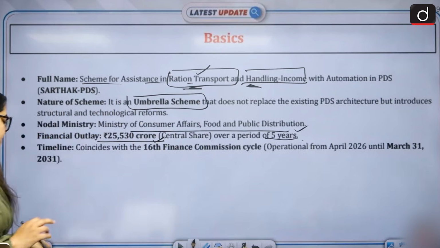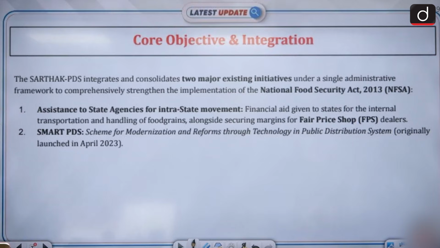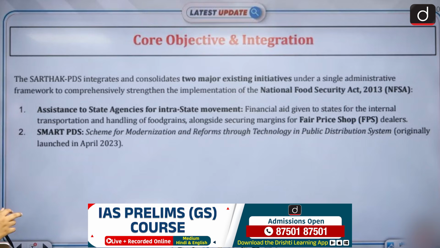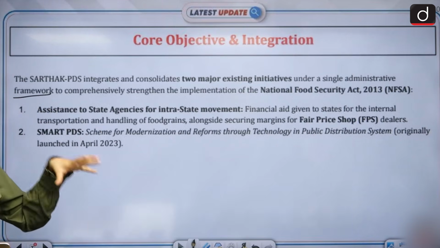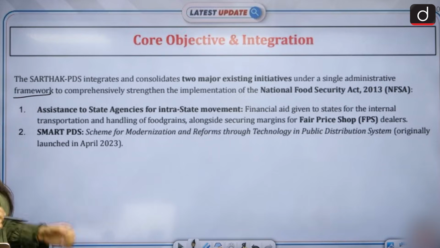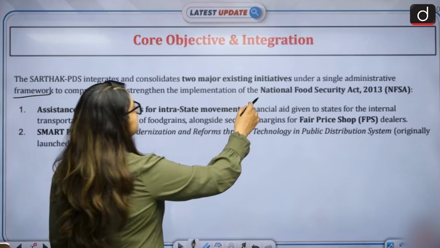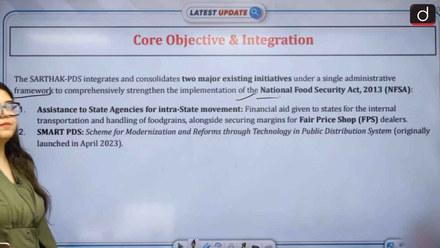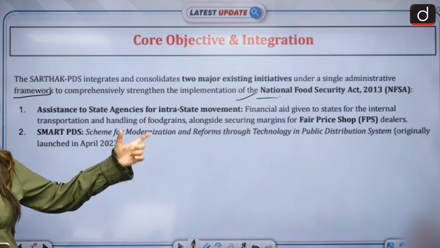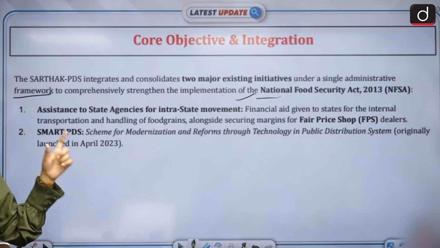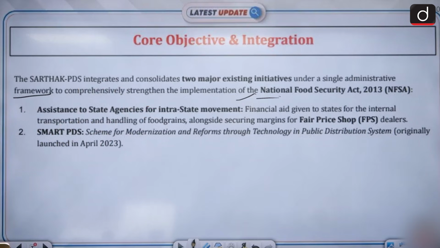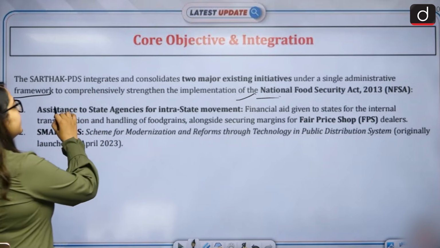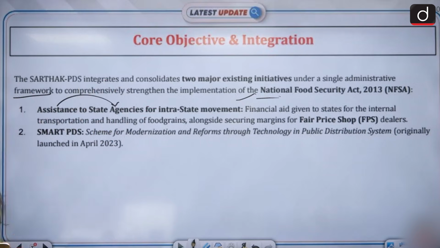So now the core objective here is that we want to do two things. Number one, we want a single administrative framework so that all together, in an umbrella project, we manage all of the schemes. Secondly, we have the National Food Security Act as well. This will be implemented in a better way if PDS works better, with transparency. This way, we will be giving assistance to state agencies.